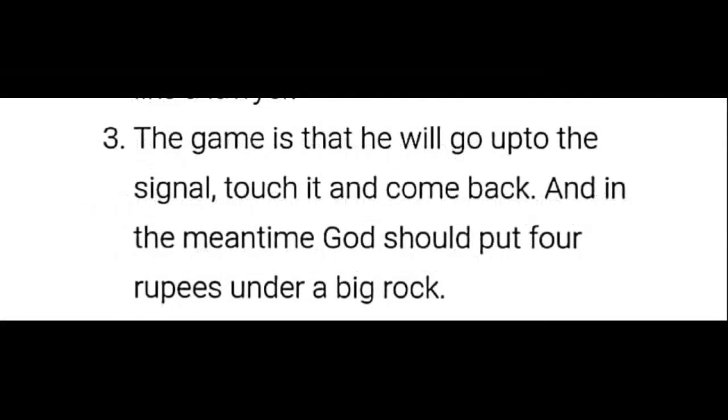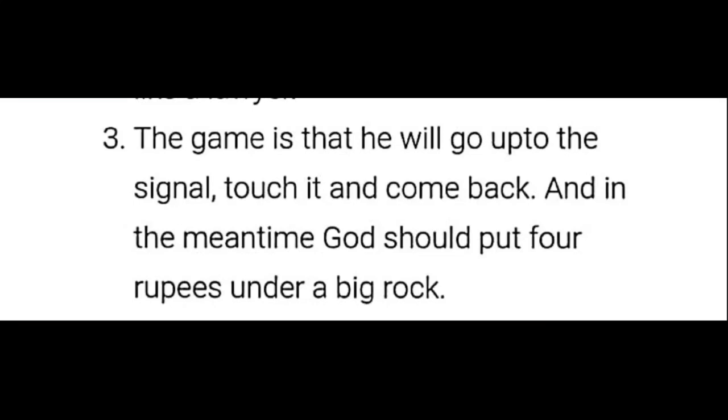The game is that he will go up to the signal, touch it and come back. And in the meantime, God should put 4 rupees under a big rock. He will run and go up to the signal post, touch it and come back. In the meantime, God should put 4 rupees under a big rock. So that's the game he played with Allah Mian.